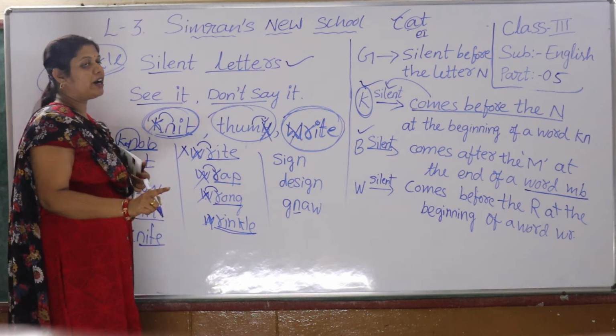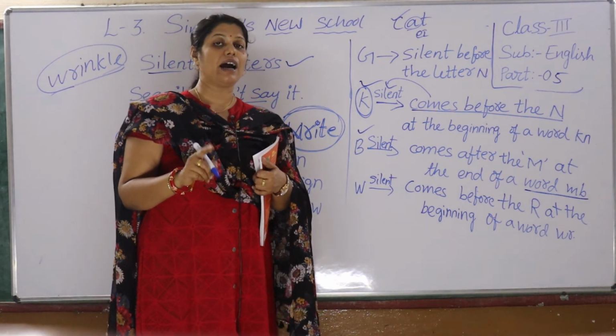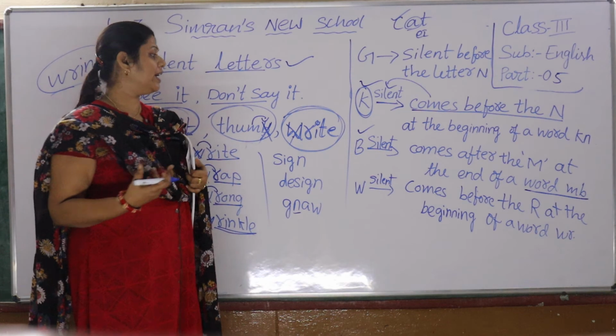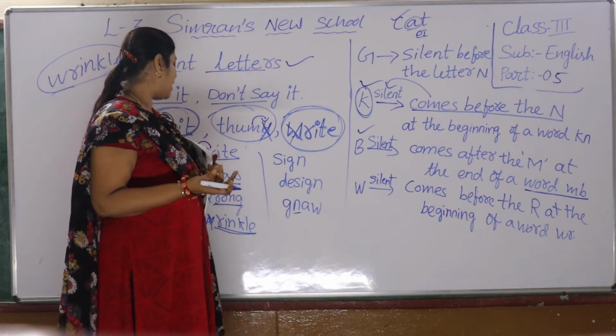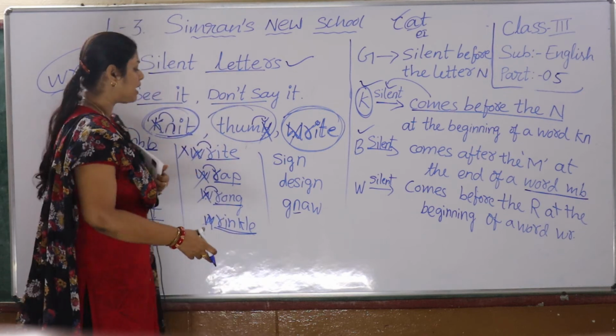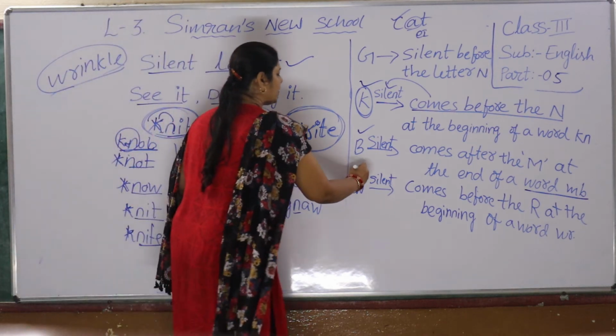So wherever you find R after W, W is silent when it comes before the R at the beginning of a word.